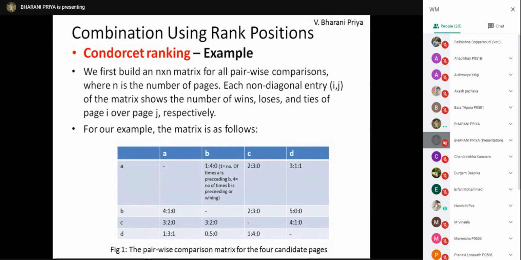So, ma'am, in case it is something like 2 wins, 2 losses, and 1 tie, or 2 wins, 2 losses, and 2 ties in this n by n matrix, we have to put a tie there in the next table, ma'am. Yes.